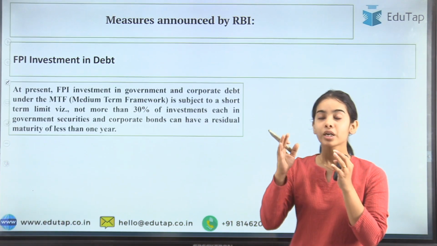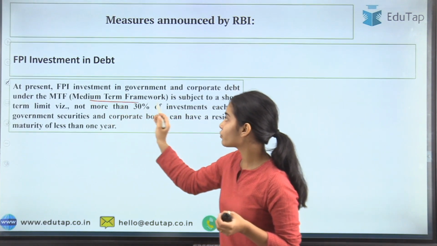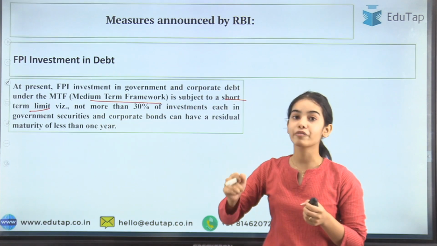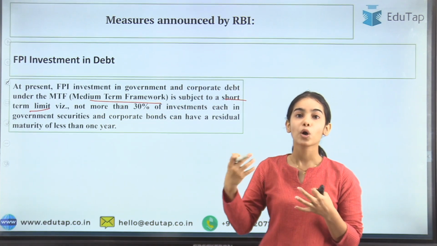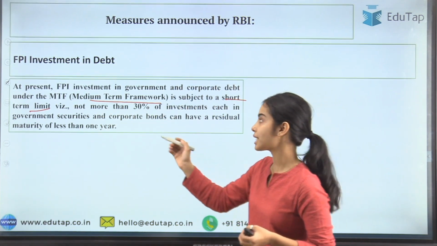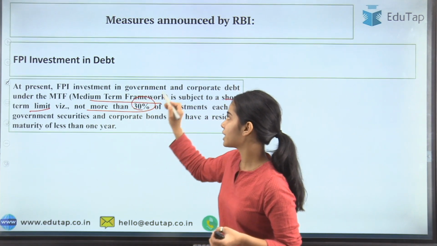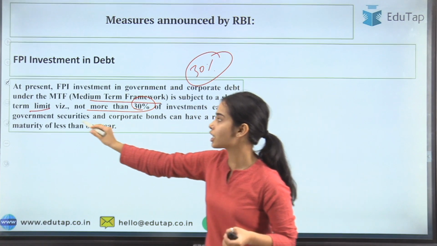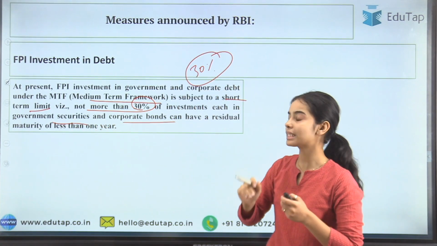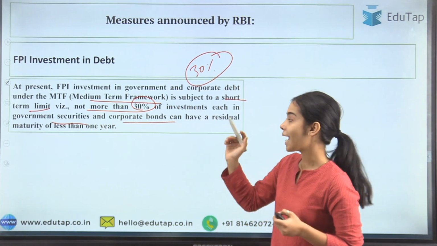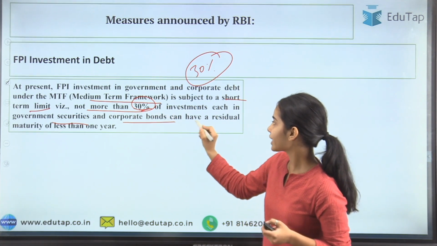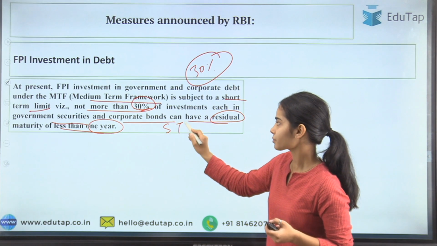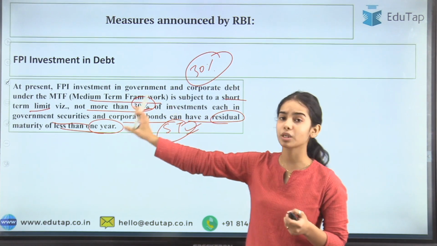As well as through the medium term framework, it was said that there is a short term limit on how much you can invest in the short term bonds, the short term corporate bonds or the government securities. That was not more than 30%, that only a maximum of 30% you can invest in each of the government securities and the corporate bonds, but this limit has been lifted. Okay, and this 30% can have a residual maturity of less than 1 year. That is for the short term bonds, short term government securities.